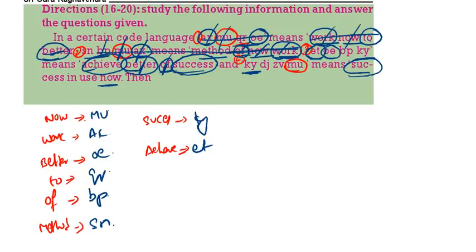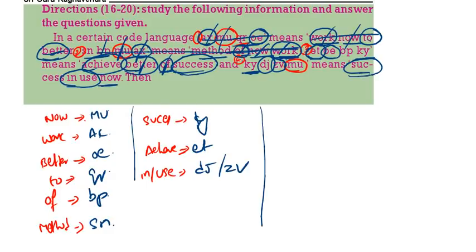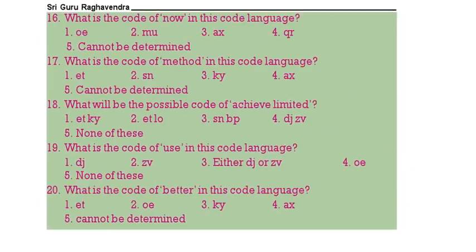Last sentence. In the last sentence, in and use are left. We are left out with DJ and ZV. So the code for in and use will be either DJ or ZV. These are the codes. Now come to the questions.